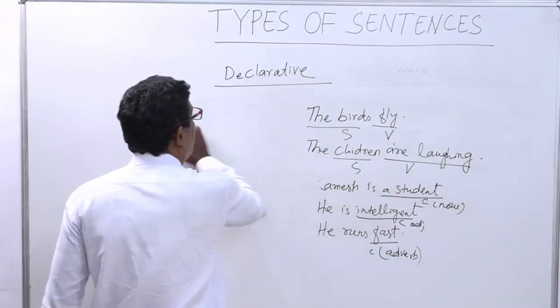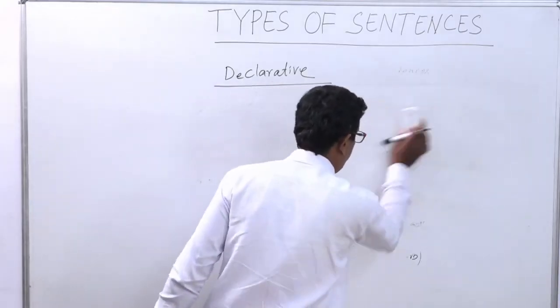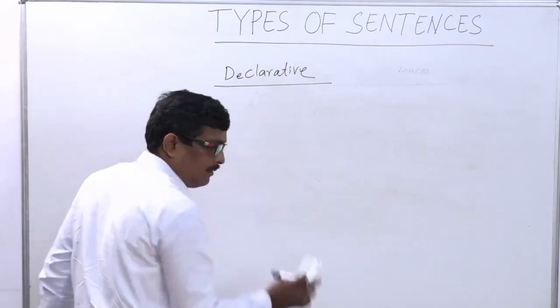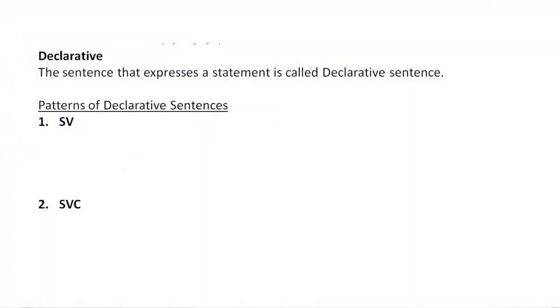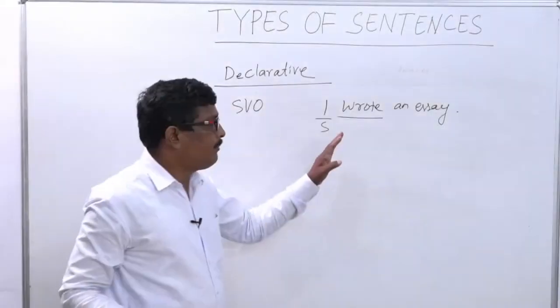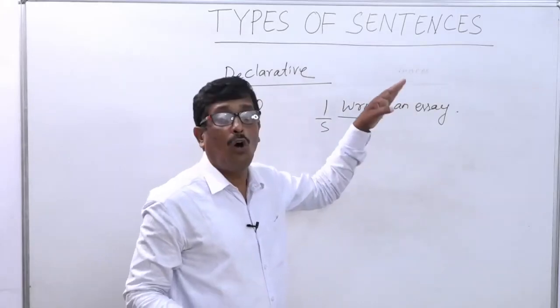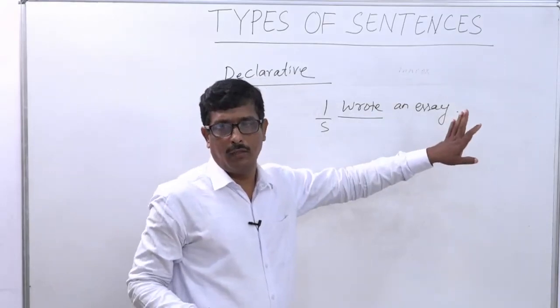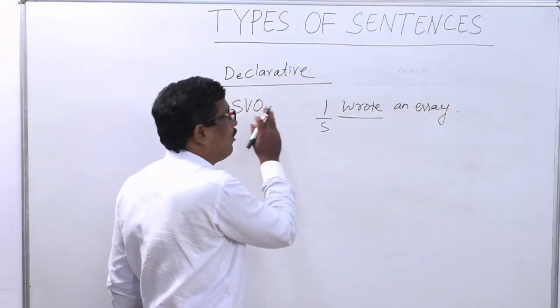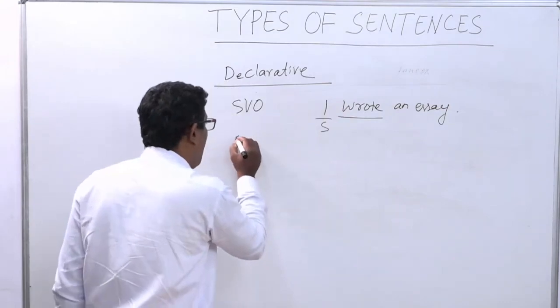Okay, then we will discuss the third pattern of the sentence. SVO. That means there is a single object. For example, I wrote an essay. Here is the subject and here is the transitive verb. After the transitive verb, by using what or who or whom, we get an object. So an essay is the object here. That means subject followed by verb and then object.